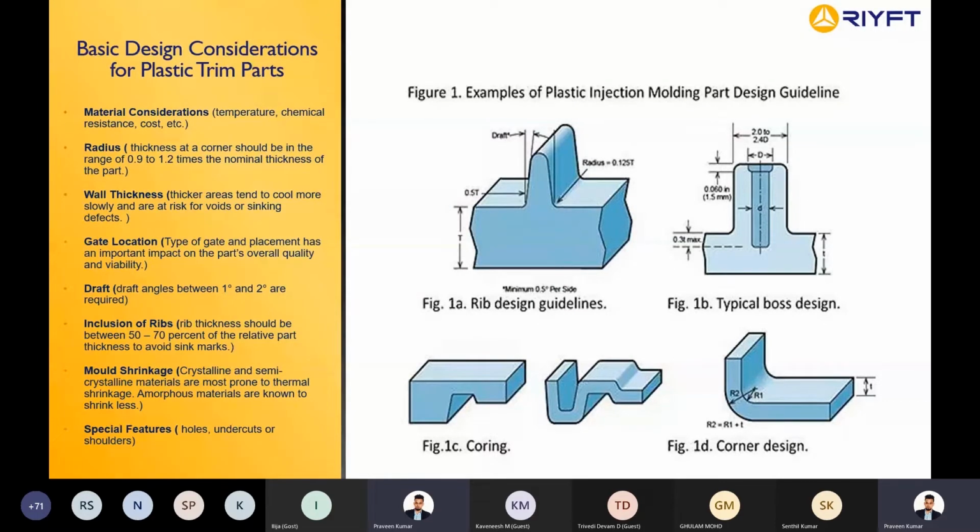When you take bumpers, normally a bumper will be made using either PBS or PBTs or PS. A seating system will be made using PP or ABS. Dashboards are majorly made using PP and ABS and PPEs as well. Fuel systems are mostly made using HDPEs and POMs. For the body panels alone, PP is majorly used, PP and PPEs. For the interior trims, again they go for PP, ABS, and PETs. Sometimes we use PVC as well.